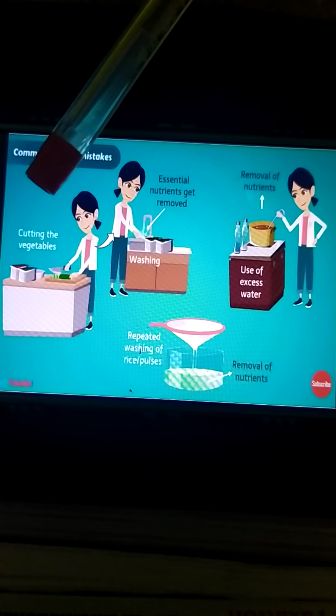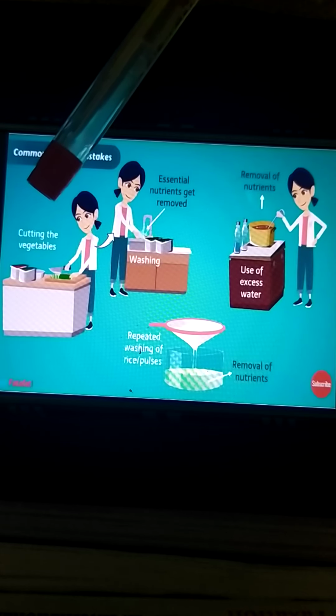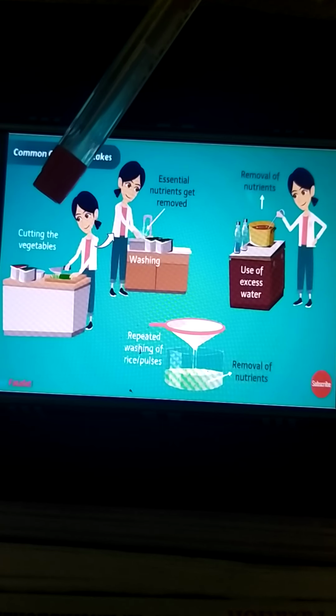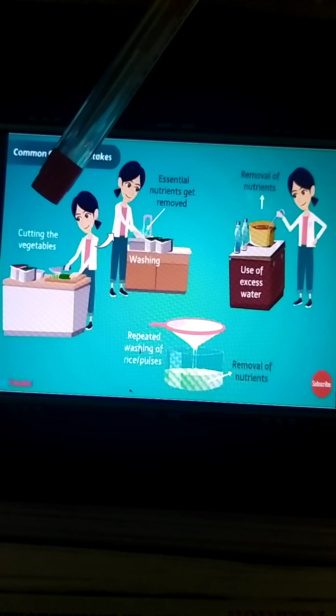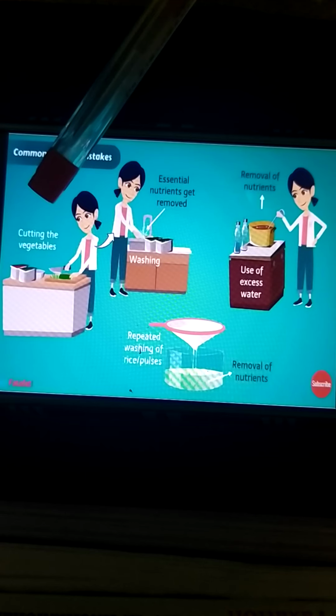Some of you might be eating the apple with the peel removed. You must be cutting off the peel and then eating. That is not good. Why? Because the skin of the apple itself contains some of the vitamins and minerals, so they get lost after you remove the skin. It should be consumed as it is. You just have to wash it properly and then eat it.